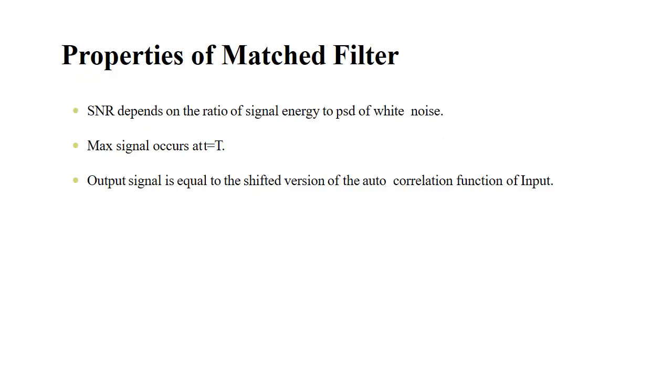Next we are going to see the properties of the matched filter. In the matched filter, the signal to noise ratio depends on the ratio of the signal energy to the power spectral density of white noise. Next, the maximum signal will occur at small t equal to capital T, and the output signal is equal to a shifted version of the autocorrelation function of the input signal. So these are the properties of matched filters.